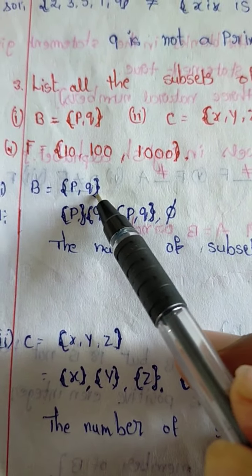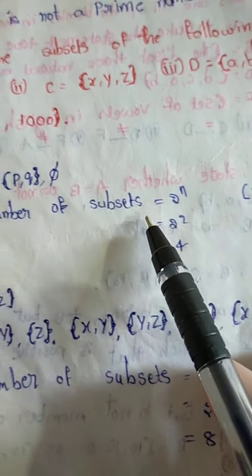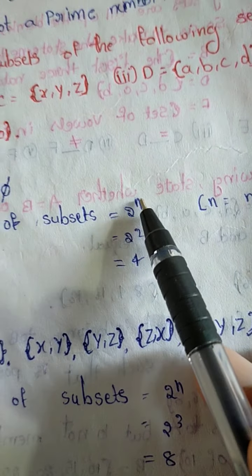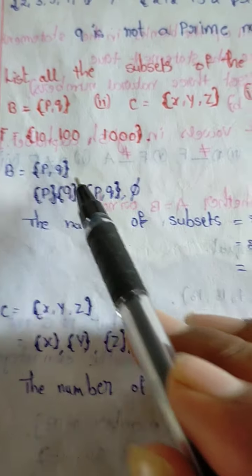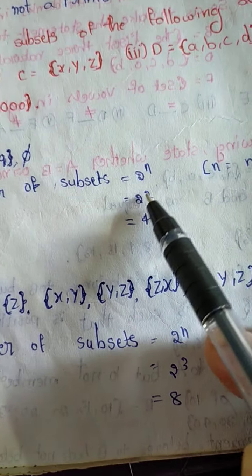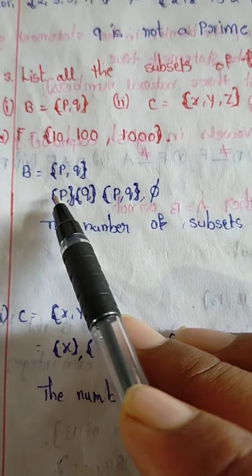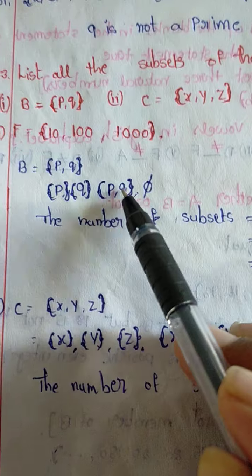The number of subsets follows the 2 power n formula, which was already told. 2 power n, where n means how many elements: 1, 2, so 2 squared, which is 4. Next, {P} one subset, {Q} one subset, {P, Q} one subset.